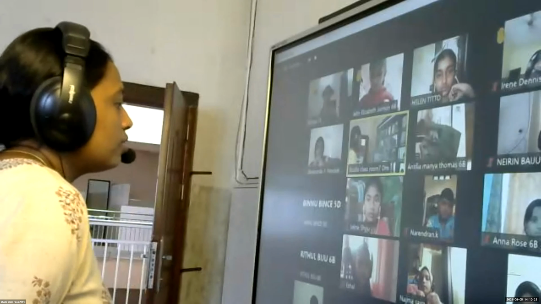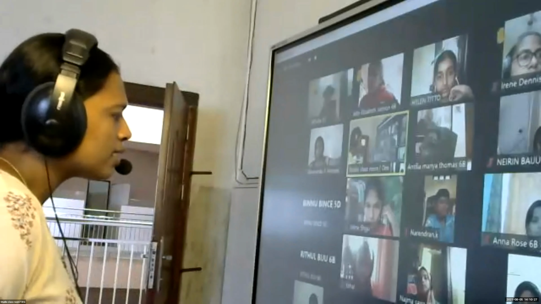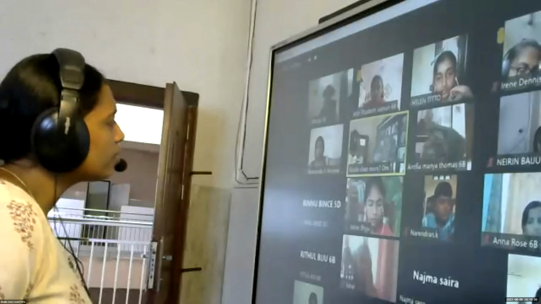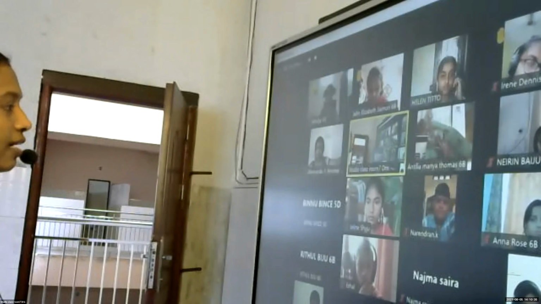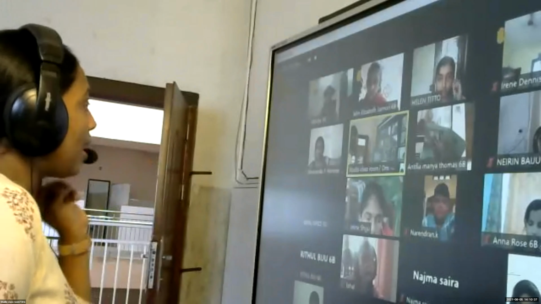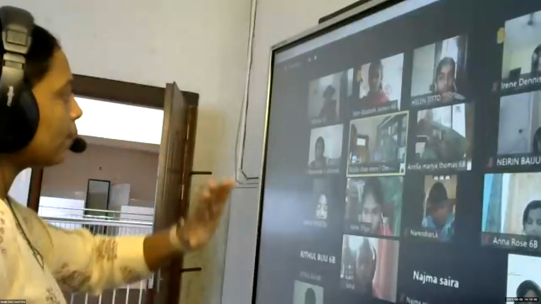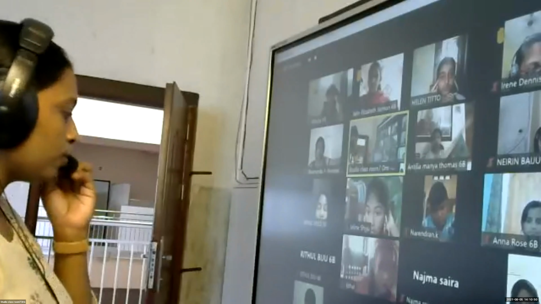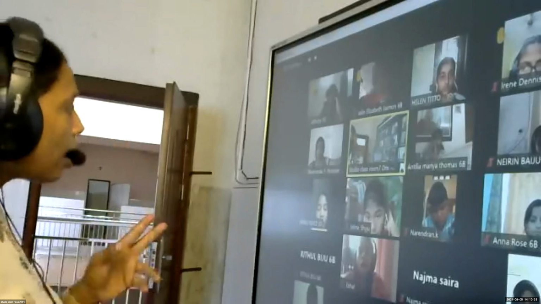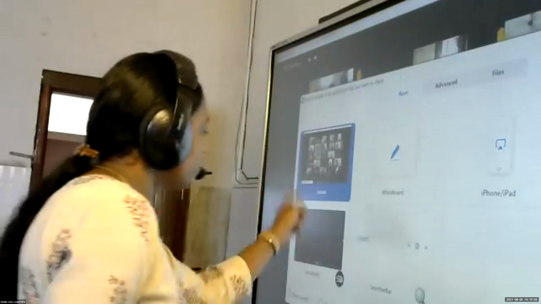So here you have to think what are the differences between latitudes and longitudes, and are there any similarities between them? Here we discussed two important imaginary lines. One is latitude and the other one is longitude. You have learned many points about latitude and about longitude also. So now you have to tell me what are the differences. Let me write one by one point.